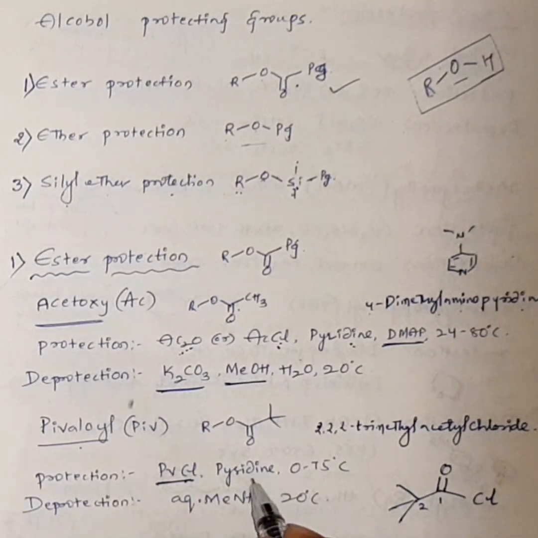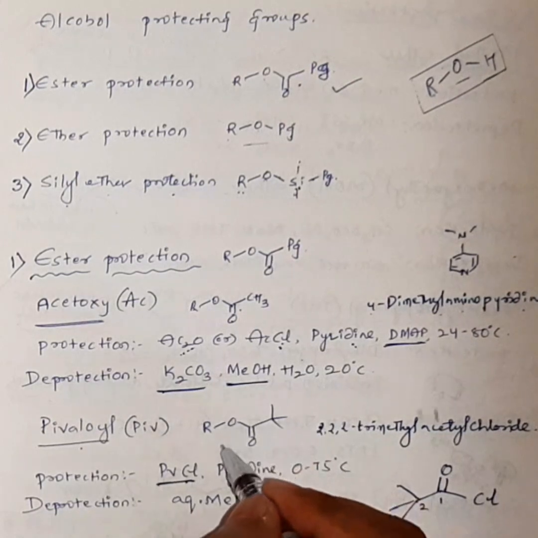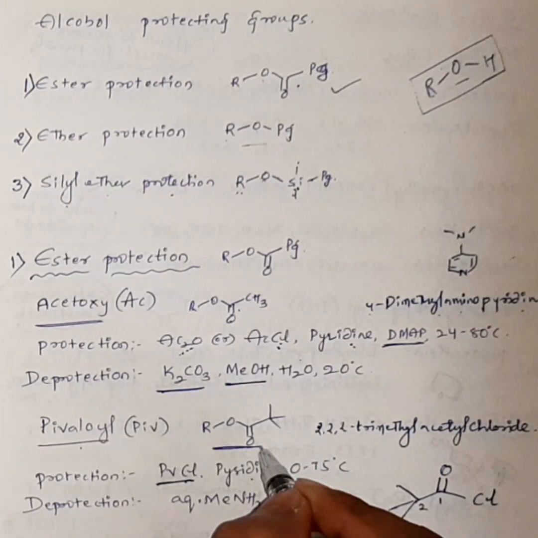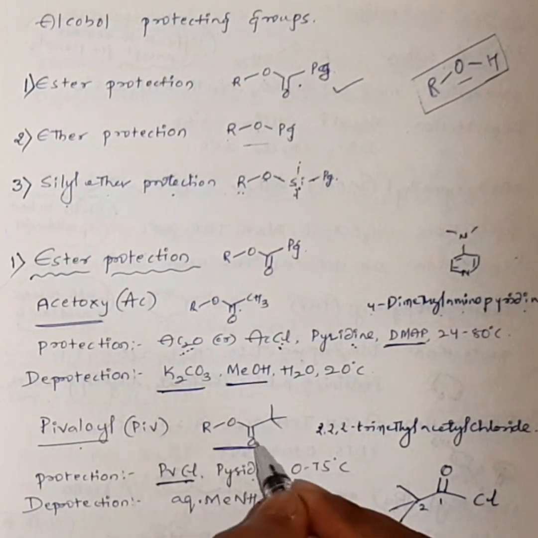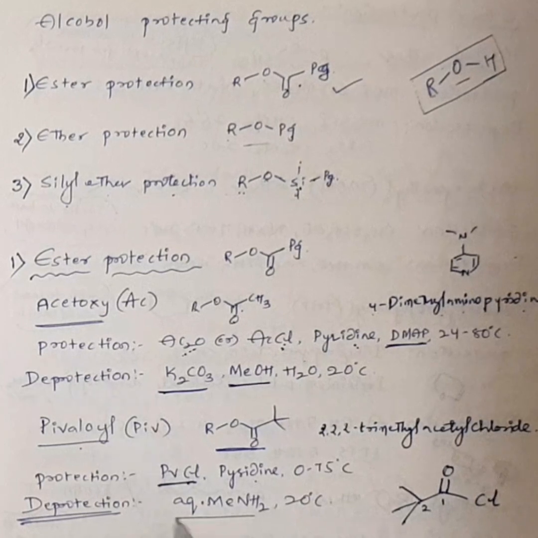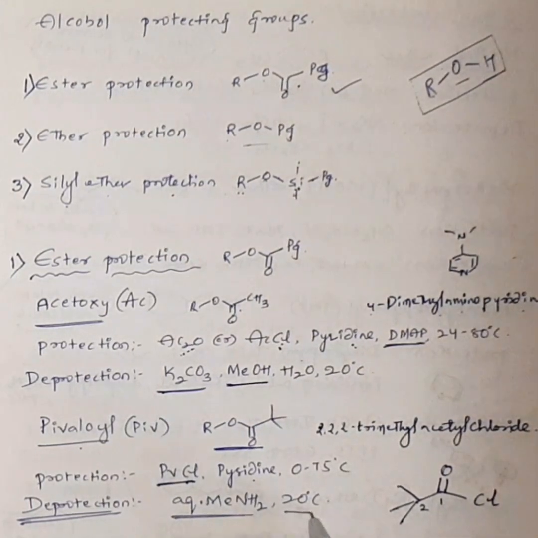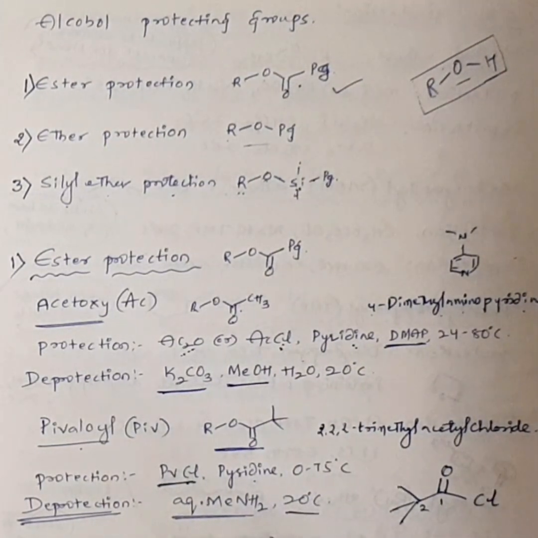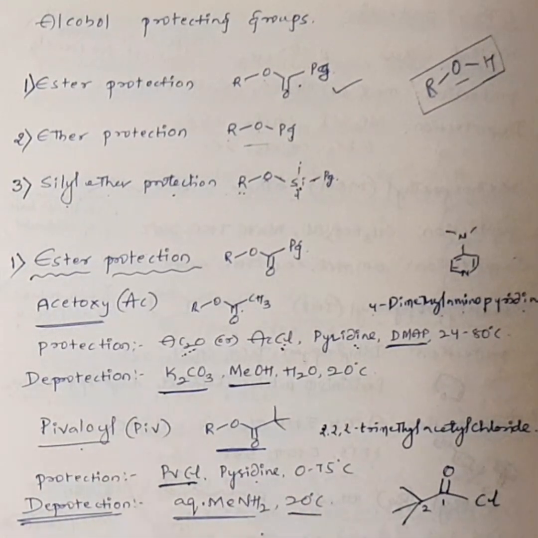In the presence of a base, again pyridine, it will undergo dehydrohalogenation and result in the formation of esters. This is what we call pivaloyl protection. Deprotection can be done in the presence of aqueous methylamine at around 20 degrees Celsius. It is also a hydrolysis type of reaction, ester hydrolysis, where we can retain our alcohols again.